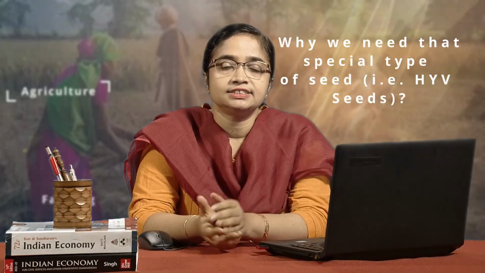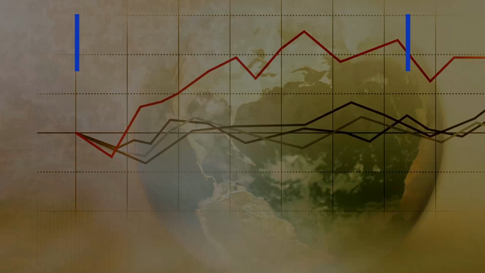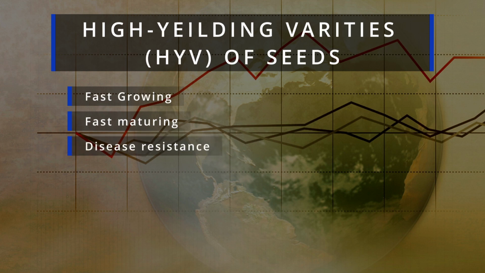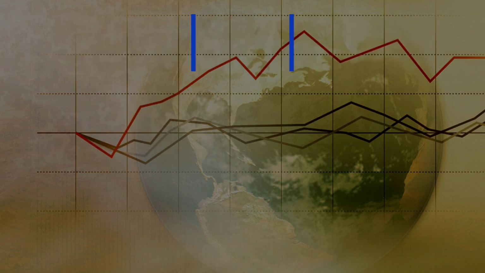The answer is, as these are produced in industry, obviously not by nature, they are fast growing, fast maturing, and disease resistant. These are the main features because of which Indian farmers are very much interested in HYV seeds.